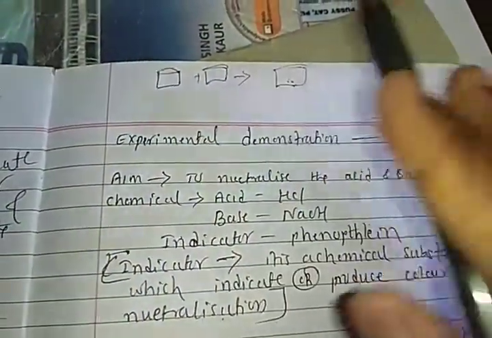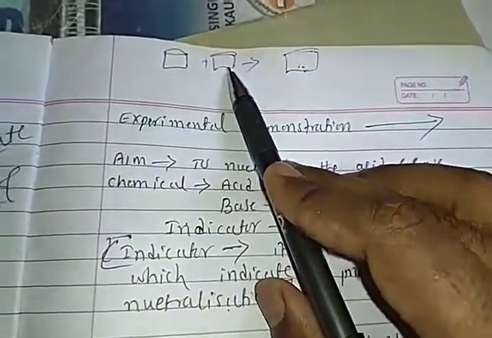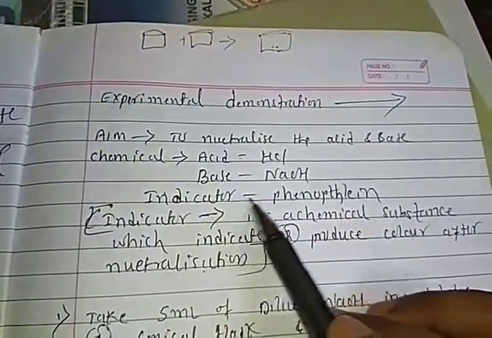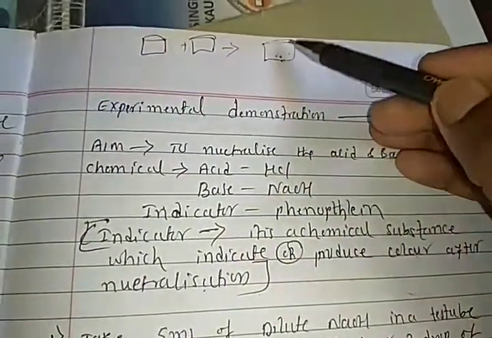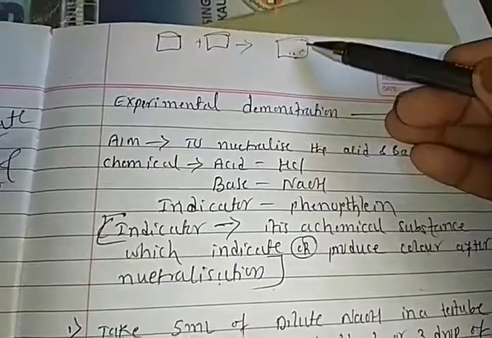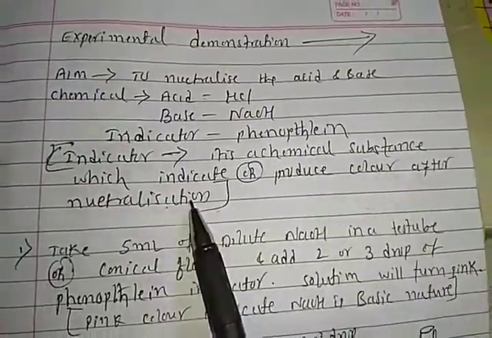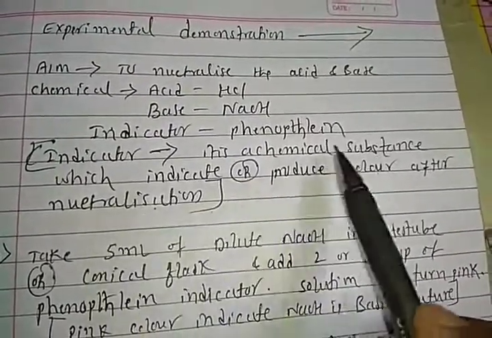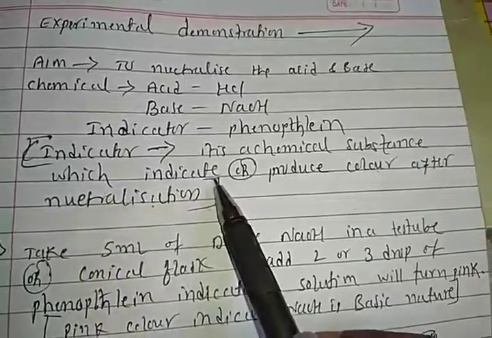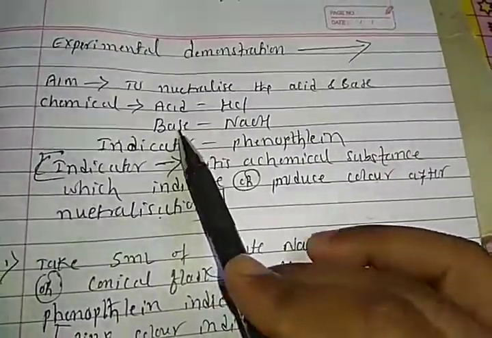When an appropriate amount of acid reacts with an appropriate amount of base, the indicator develops a kind of color, either yellow, blue, pink, any one color. So that color indicates neutralization. An indicator is a chemical substance which indicates or produces color after neutralization. That is called an indicator. Right, students?